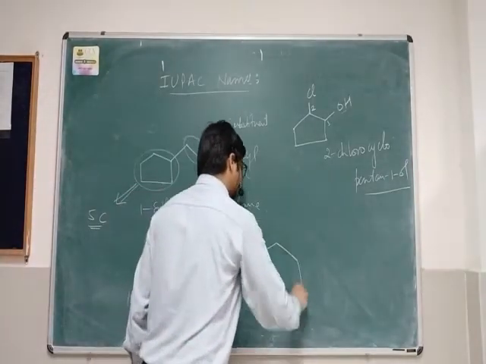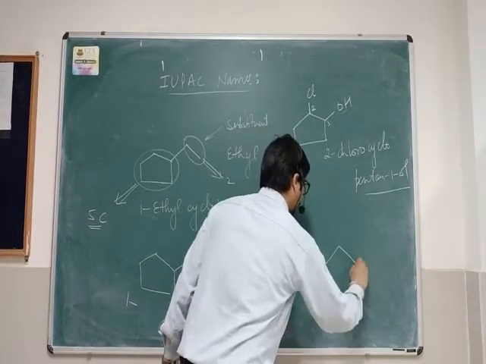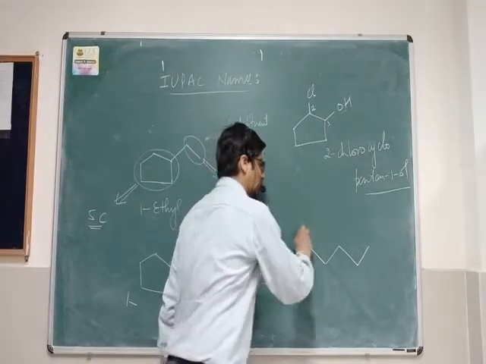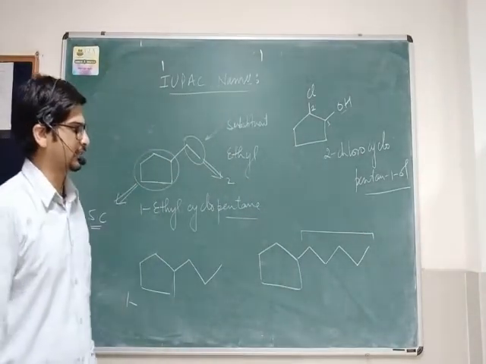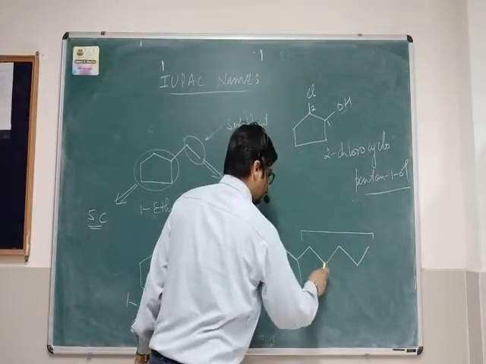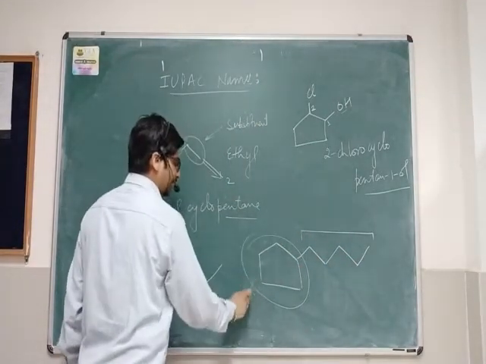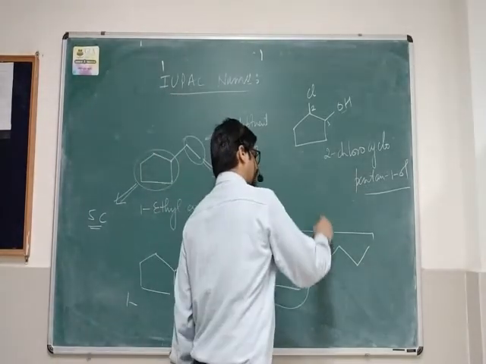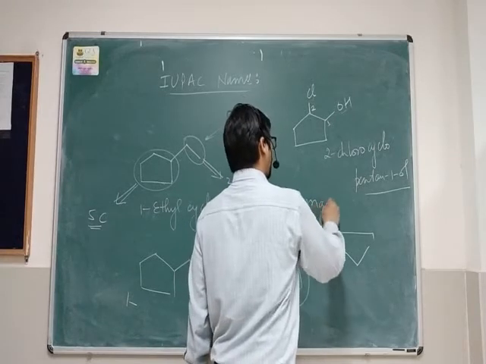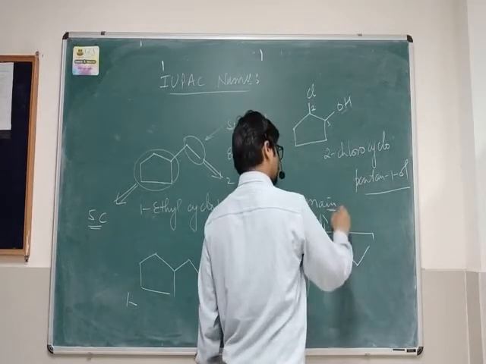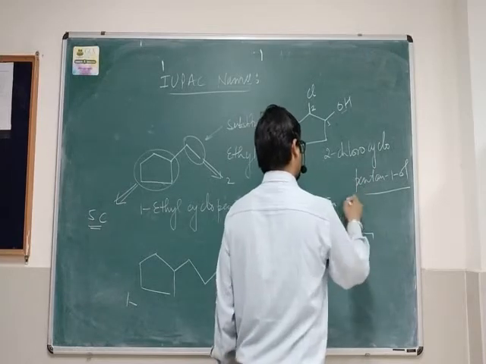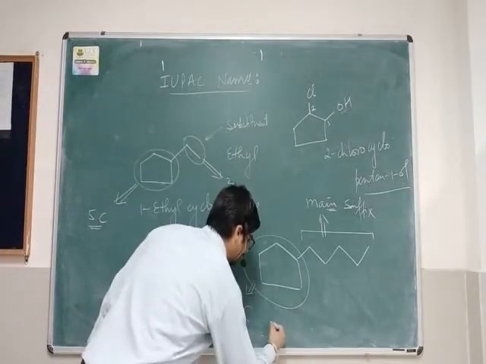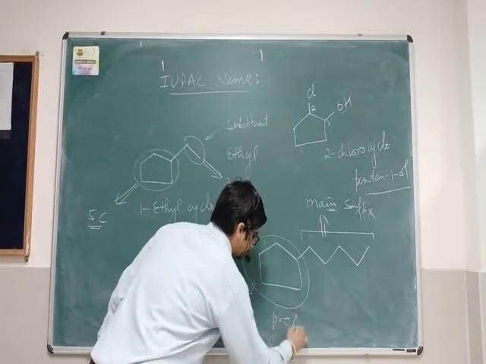Now what happens when both are equal? If we see this open chain compound, it contains 5 carbons, 1, 2, 3, 4, 5, and this ring also contains 5 carbons. So to which will you give priority? In that case, the chain becomes the main parent, the main suffix, and the ring is used as the prefix.